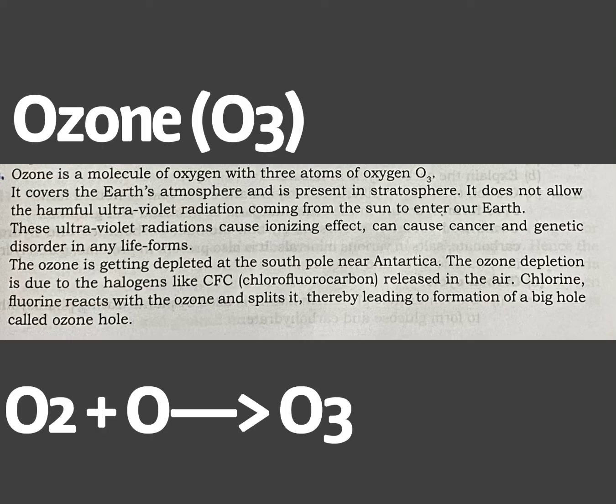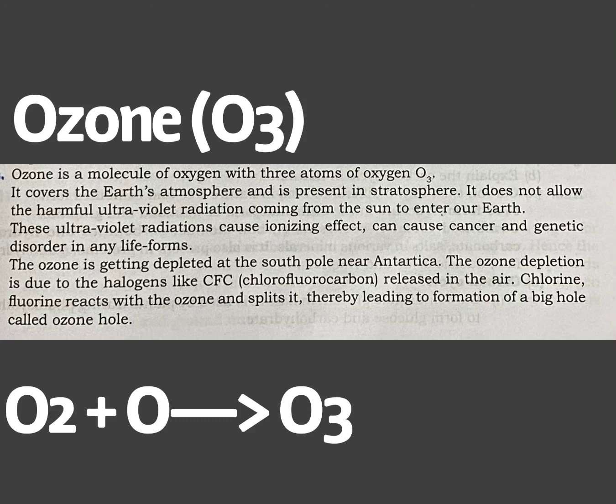So ozone is a molecule of oxygen with 3 atoms of oxygen, that is its formula is O3. It covers the Earth's atmosphere and is present in the stratosphere. It does not allow the harmful ultraviolet radiations coming from the sun to enter our Earth. This ultraviolet radiation causes ionizing effect and causes cancer and genetic disorder in any life forms.